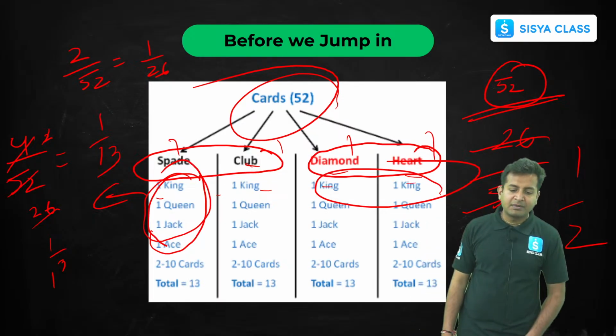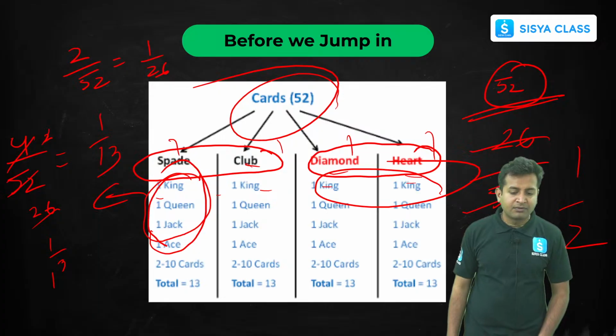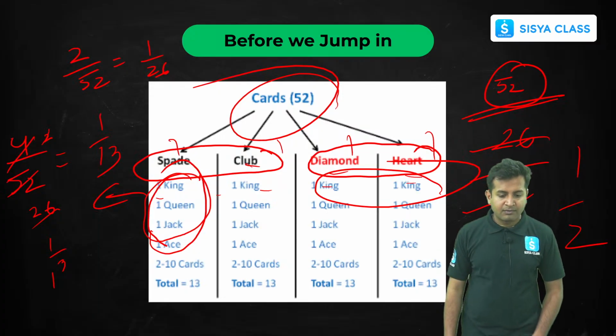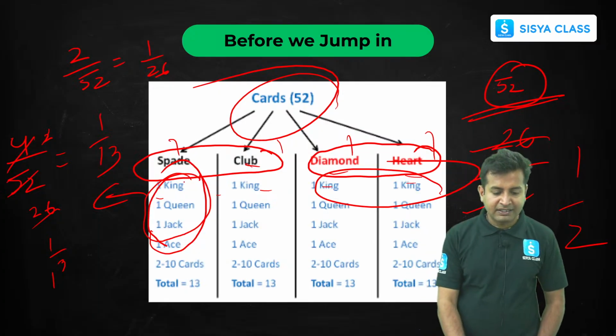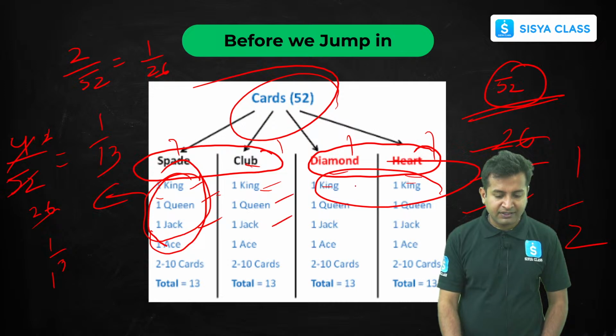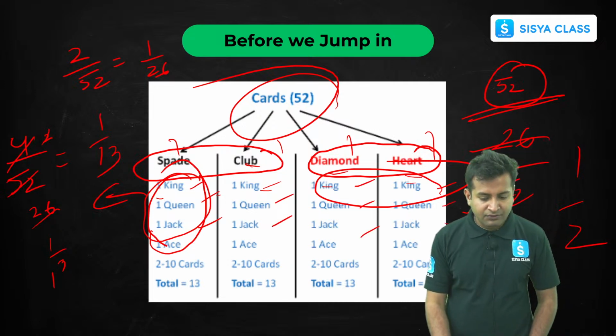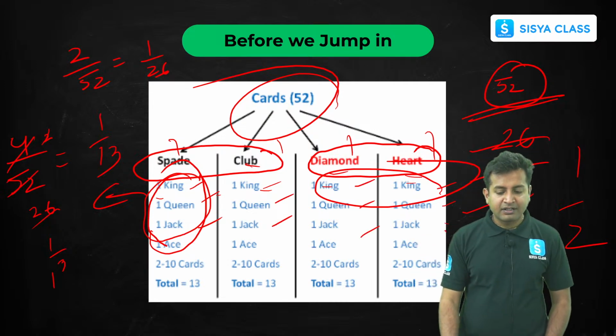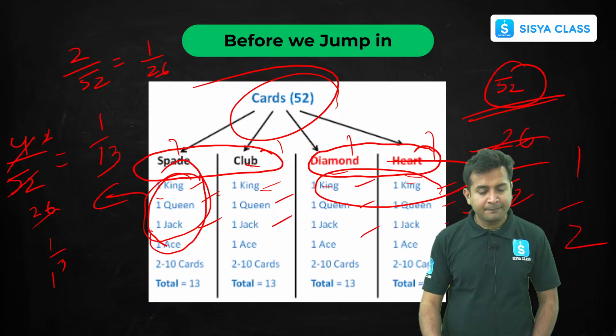Now, they can ask how many face cards are there. So it will be 4 into 3, which is 12 face cards, basically king, queen, and jack. So 12 face cards are there. So what is the probability of getting a face card? It will be 12 by 52. Clear?